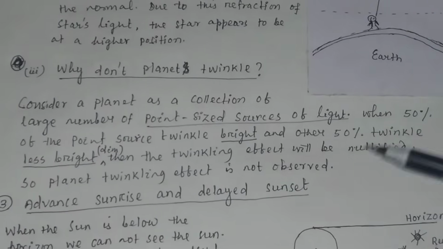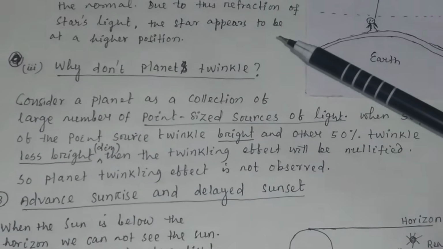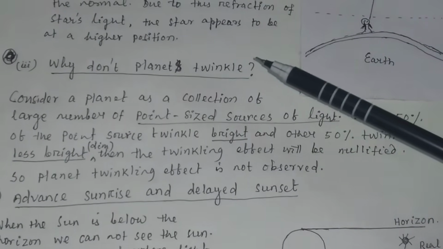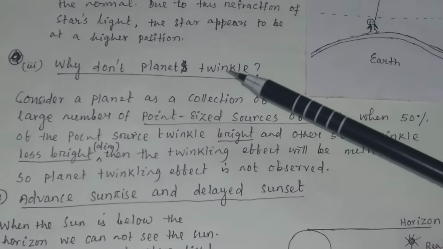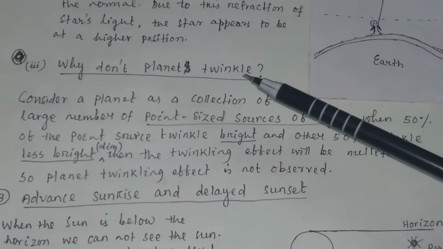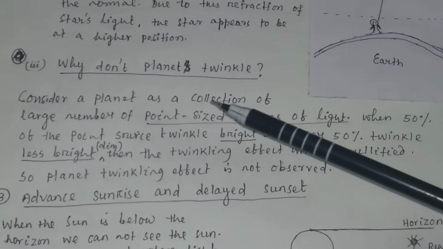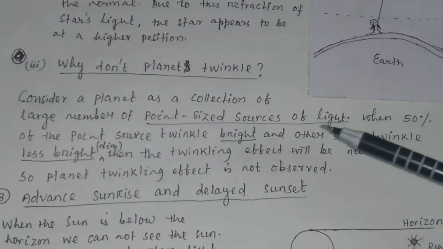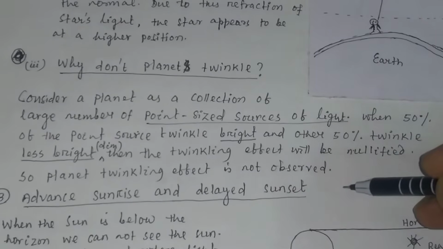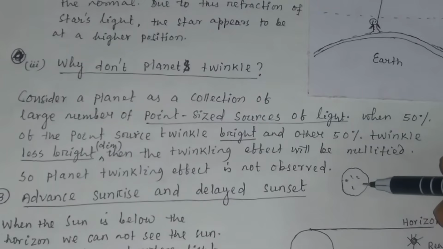Another important phenomenon we generally see in the atmosphere: stars twinkle, but why do planets not twinkle? Consider a planet as a collection of a large number of point-sized sources of light, just like stars.